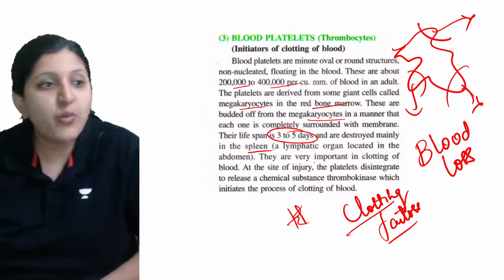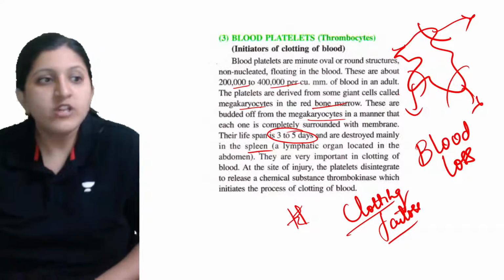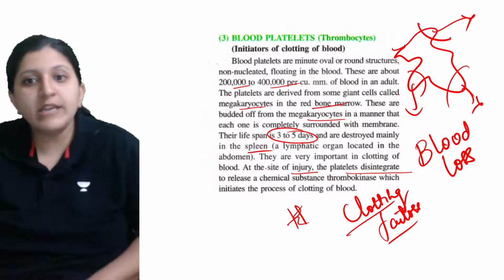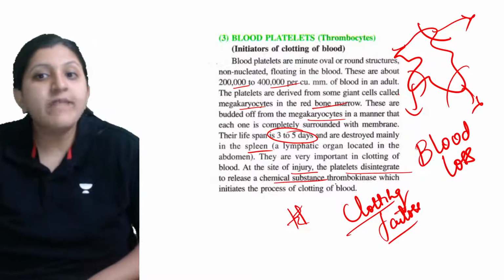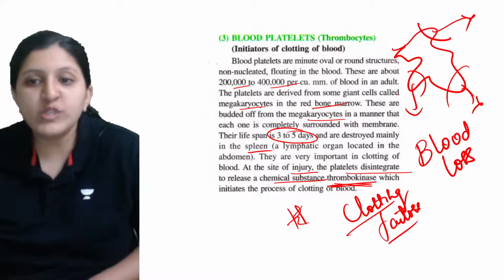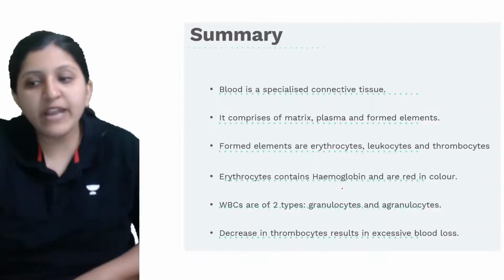These are very important in the clotting of blood. At the site of injury, the platelet is going to disintegrate to release a chemical, thrombokinase, or a clotting factor as we can also call it, which will initiate the process of blood clotting.